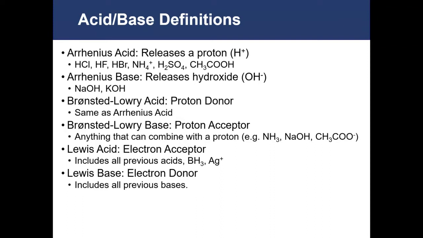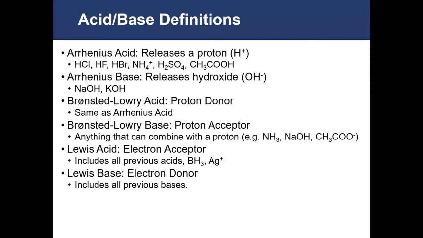Bronsted and Lowry later expanded upon the definition first proposed by Arrhenius. They kept the definition of acid the same, those that release a proton. Under their definition, they call them proton donors. So the list of acids is the exact same as what was proposed by Arrhenius. HCl, HF, HBr, things like that are still considered acids under the Bronsted-Lowry acid-base definition.